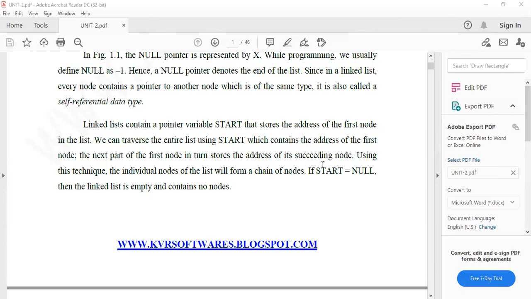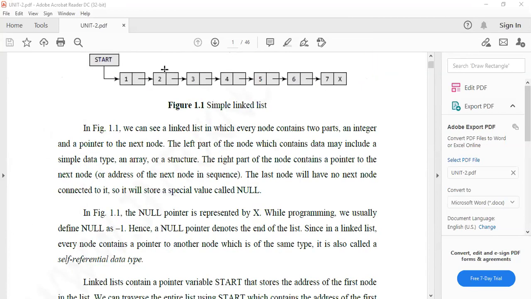Here we have two terms: one is predecessor and the second is successor. Predecessor means the previous node, and successor means the next node. For example, let us consider node 2. Node 1 is the predecessor node because node 1 is before node 2, and node 3 is after node 2, so it is the successor node.